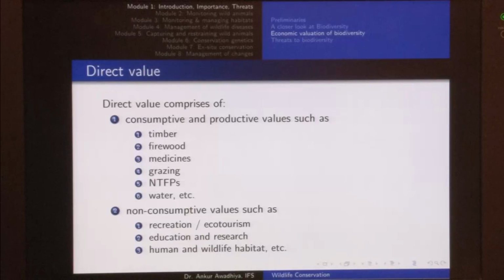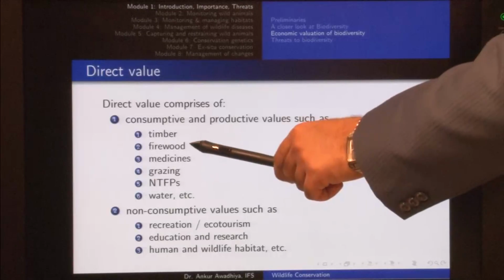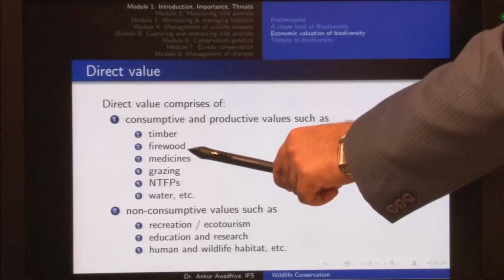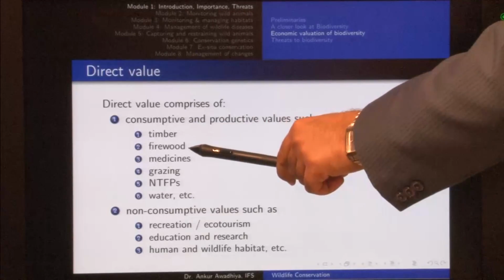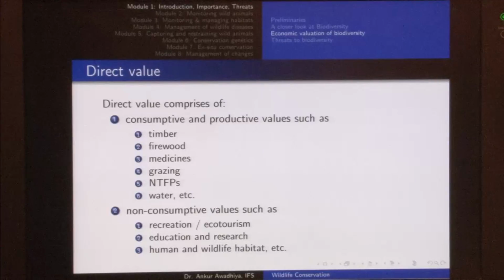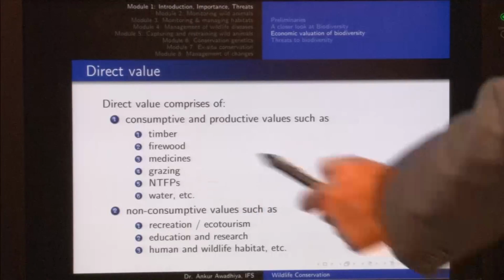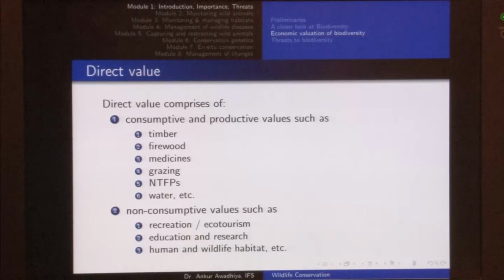So, for instance, if you have a forest and if you go out there and take the firewood out, this is a consumptive value, because when you have taken firewood out, the total amount of firewood that remains in that forest reduces. Similarly, if you have water in a catchment area, if you have water in a pond, you go there, you take this water out, so the amount of water decreases.